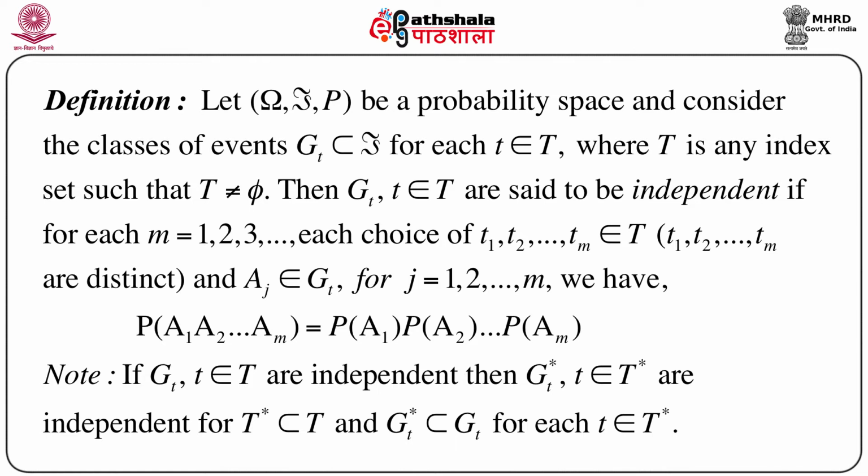That means, defining independence in terms of a class of events G of t, we can extend this concept of independence to a class of sets denoted by G t star, where G t star is nothing but a subset of G t. So this is a very general definition of independence.